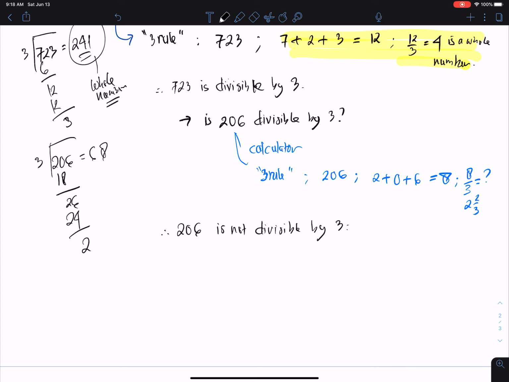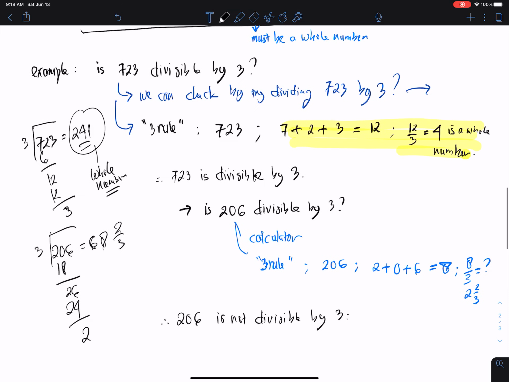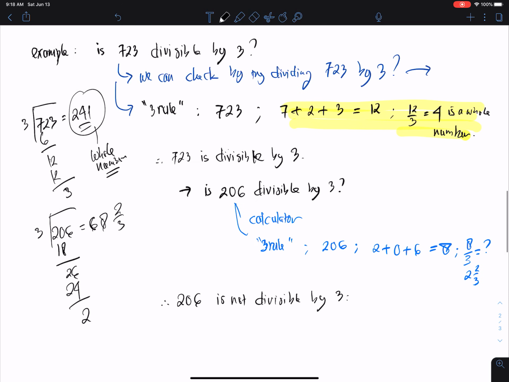Now here we already can see that we have a remainder, 68 over 3. So clearly 206 is not divisible by 3. This is the first rule about the divisibility rules.